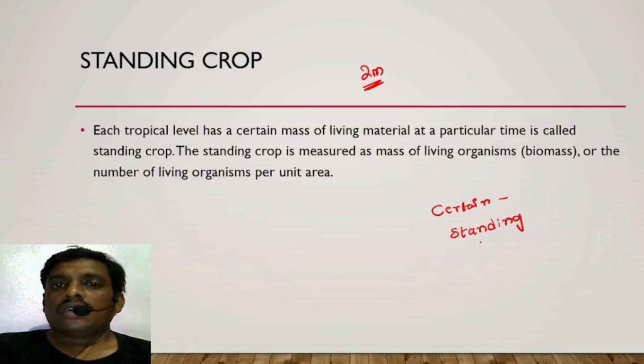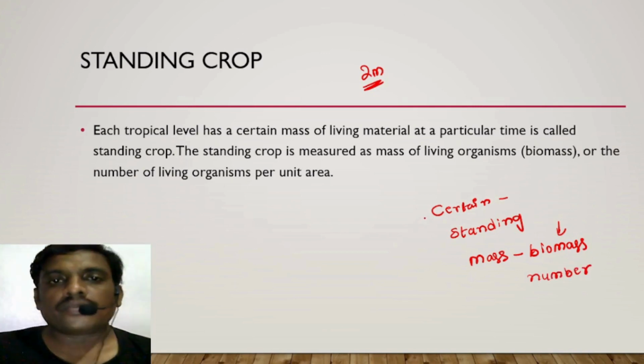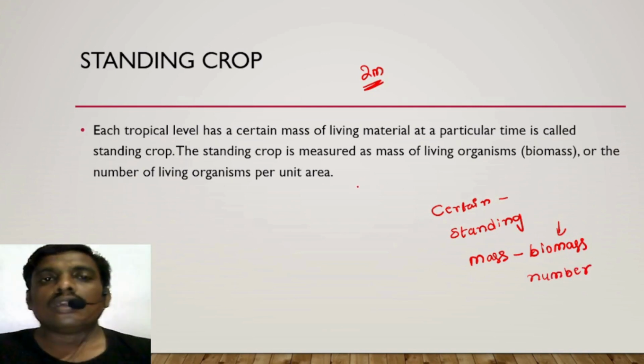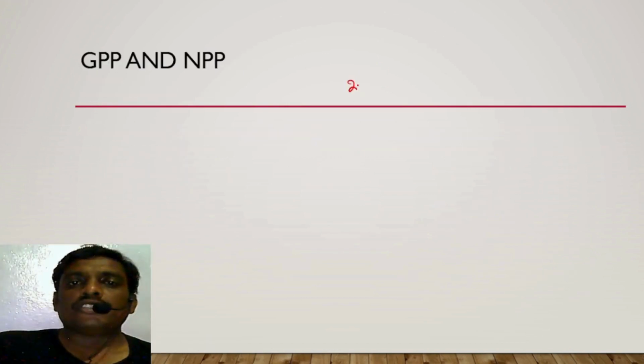The standing crop is measured as a mass of living organisms, nothing but biomass. Standing crop can be measured by biomass or number of living organisms in an ecosystem or per unit area.